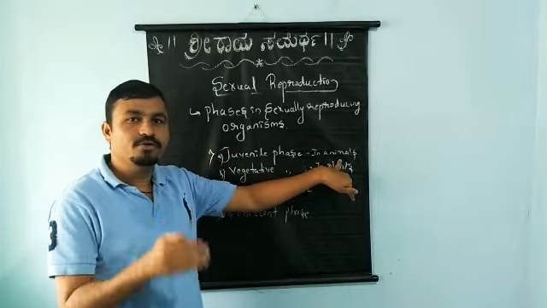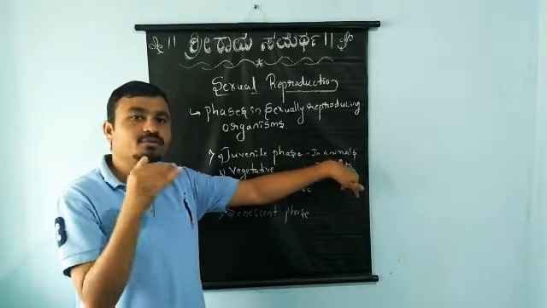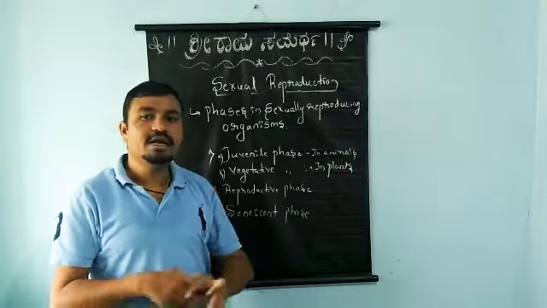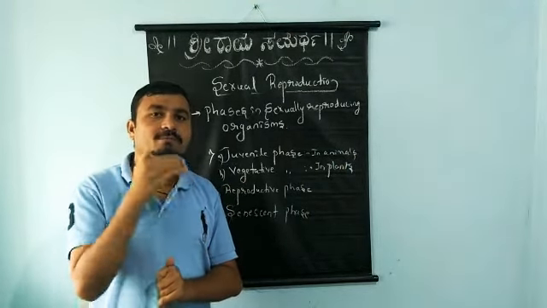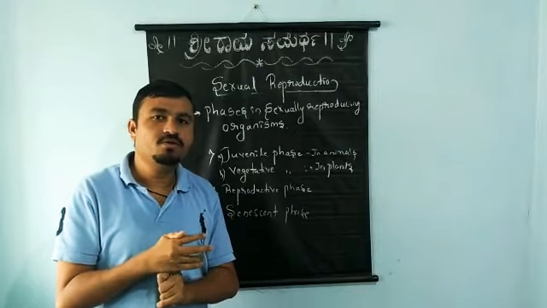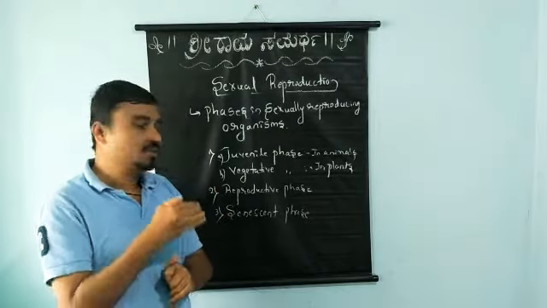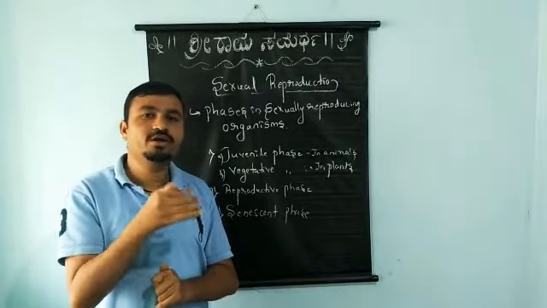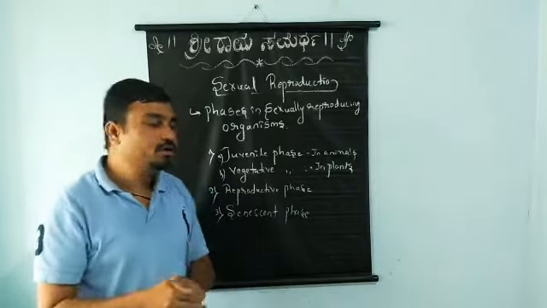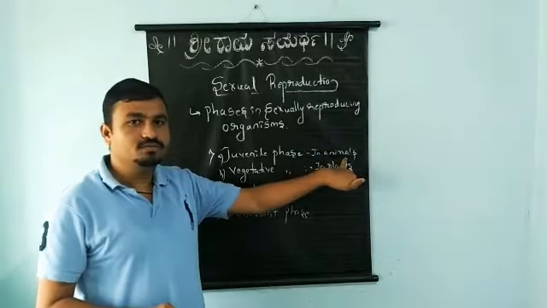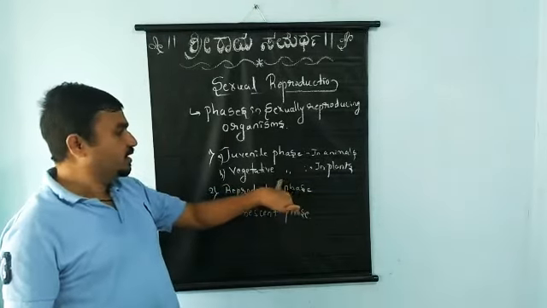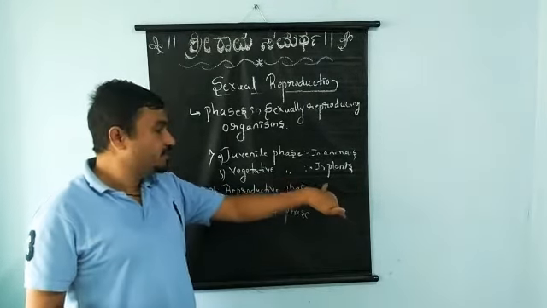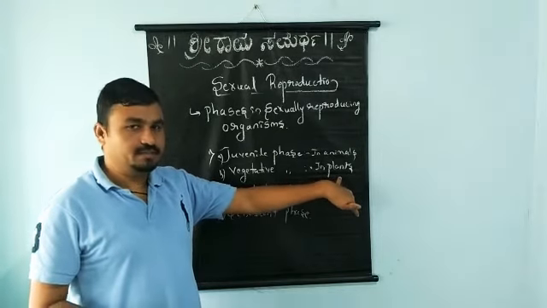So once again, take down the definition. What is the juvenile phase? It is a phase in the case of animals. It is a phase from birth to the reproductive maturity of an animal. So we call it the juvenile phase. Next to that we have the vegetative phase. In the case of the vegetative phase, this phase we are going to find in plants.